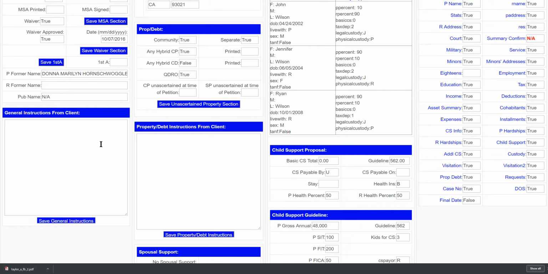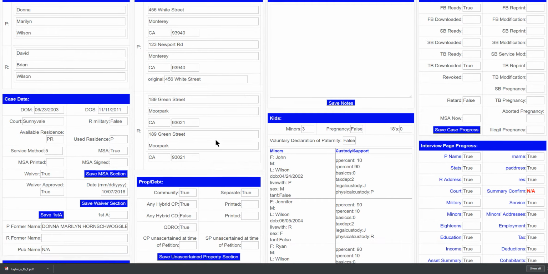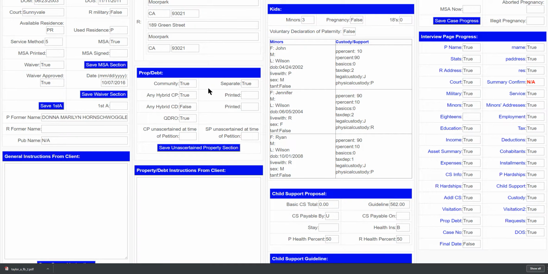So that's that. Let's see here. Addresses we've done. Property and debt. Community, separate, that's self-explanatory. Hybrid community property and hybrid community debt.